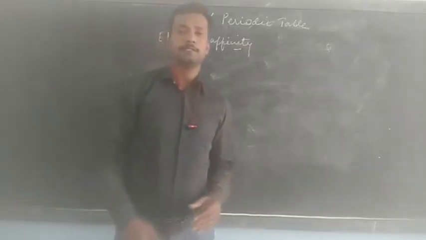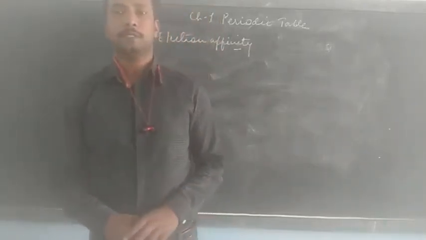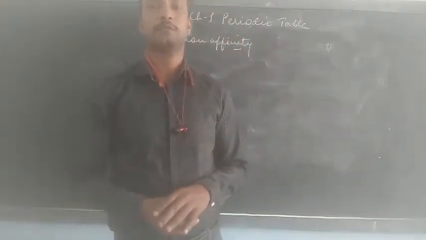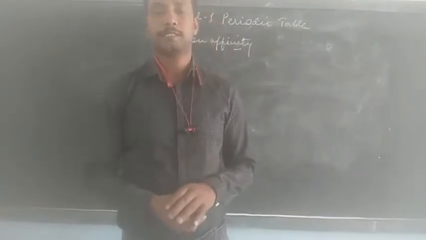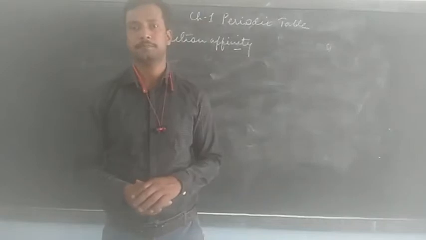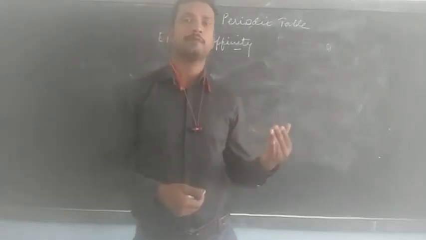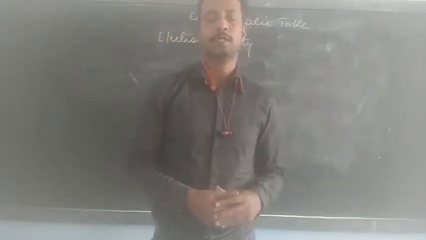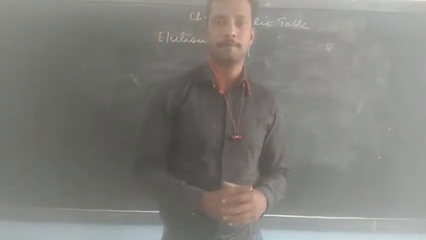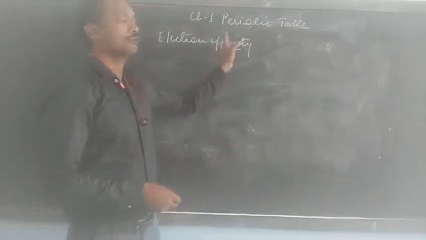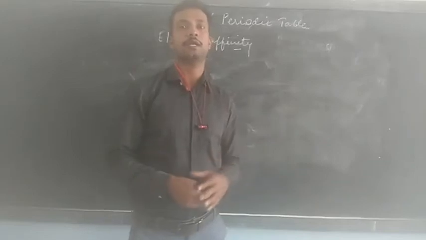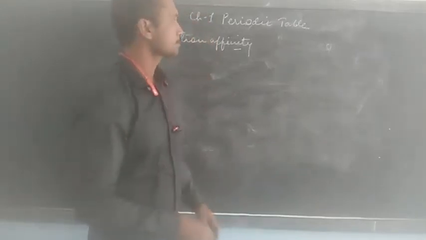Electron affinity is the amount of energy released when an electron is added to an isolated gaseous atom to convert it into a gaseous anion. You know that whenever an atom gains an electron, it acquires a negative charge, that is, it becomes an ion, and it is this amount of energy released after gaining an electron that is called electron affinity.